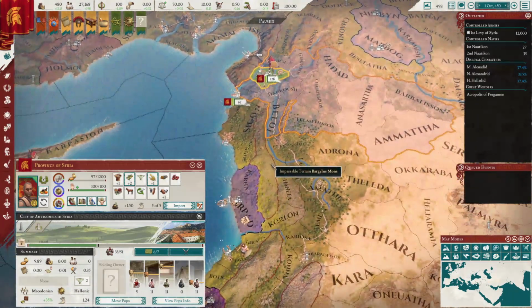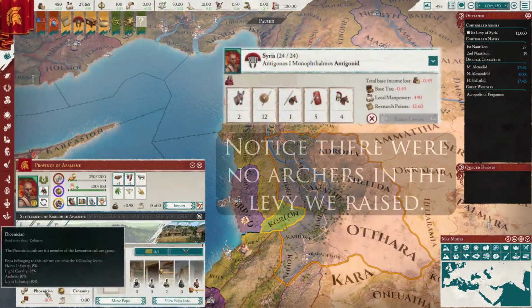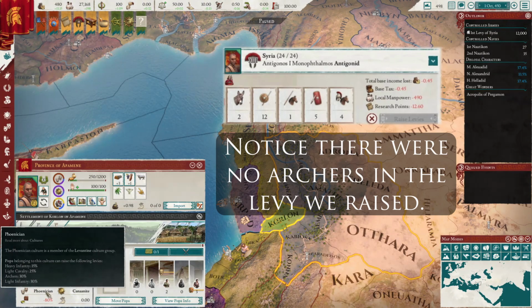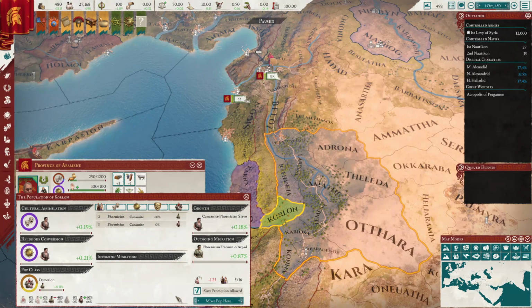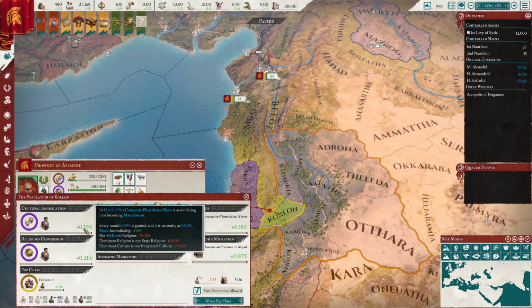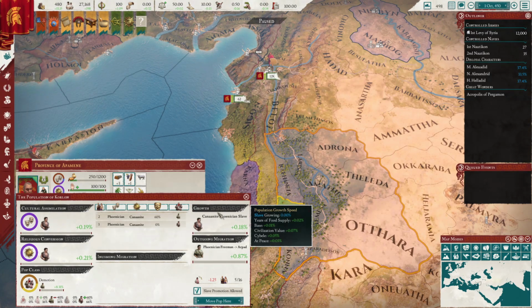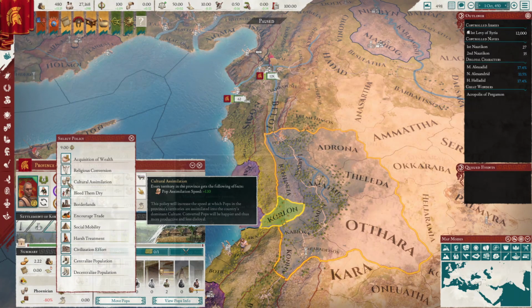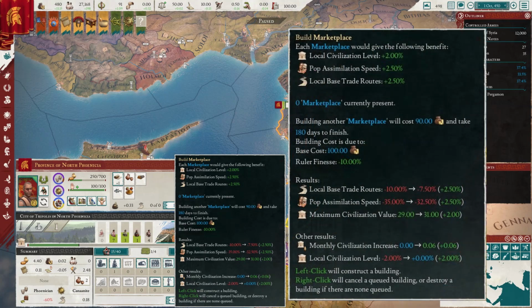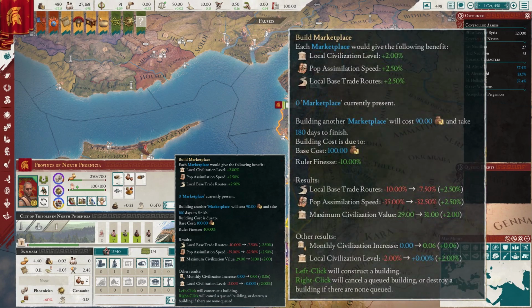One can do this in a few different ways. The first would be to go and accept the cultures of your empire, which we've already spoken about. But the other is to assimilate those cultures into being your primary culture, in this case Macedonian. This will happen slowly over time, but can be sped up through the Cultural Assimilation Governor policy and via a few buildings. First is the Marketplace, which increases the assimilation speed by 2.5%, which is nice when your base assimilation speed is high, but on its own is not super useful.